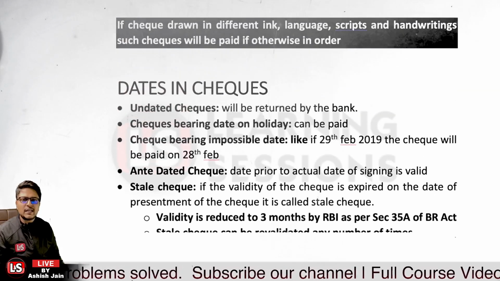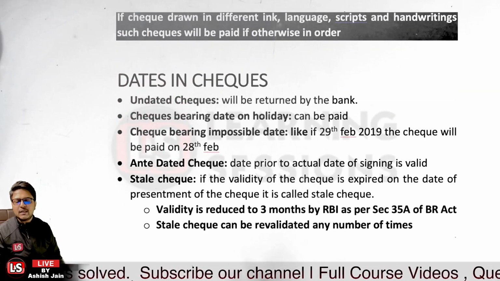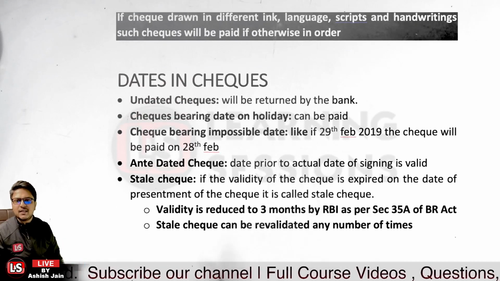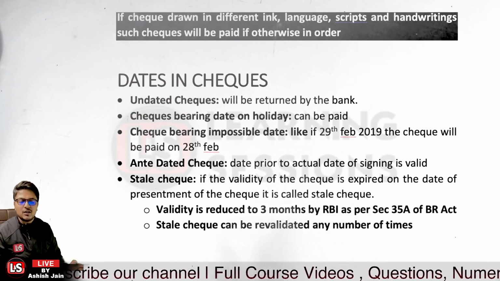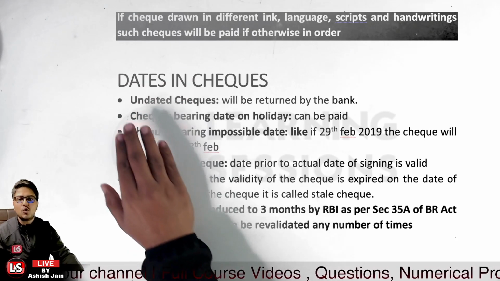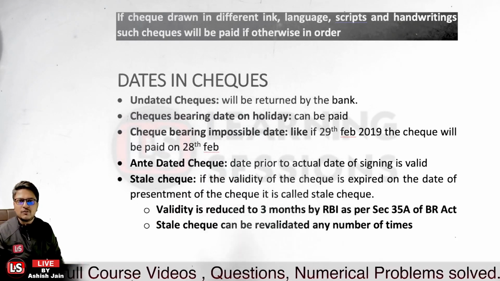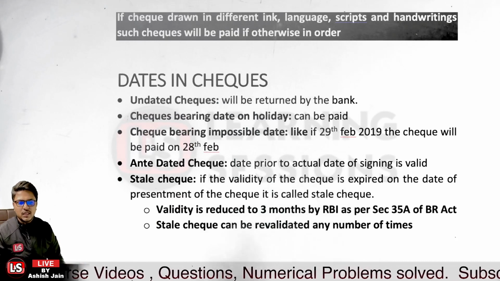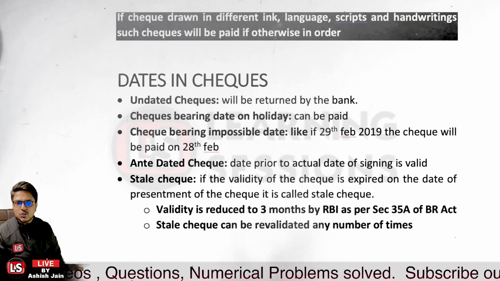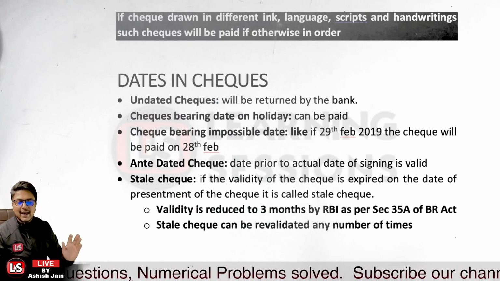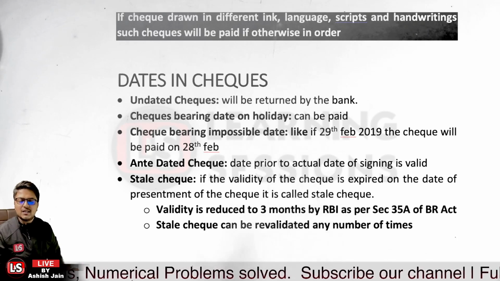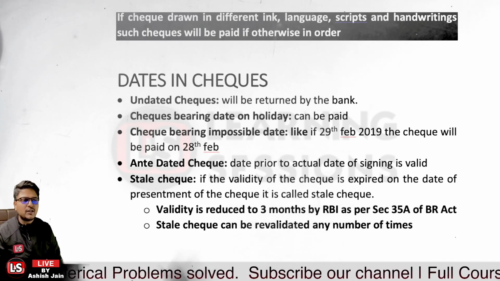It says different types of dates in a check. When the check is undated, that is, no date is mentioned over there, it is said to be an inchoate instrument. Inchoate instrument is defined under section 20 of the Negotiable Instruments Act. An undated instrument is an inchoate instrument and it must be returned by the bank.